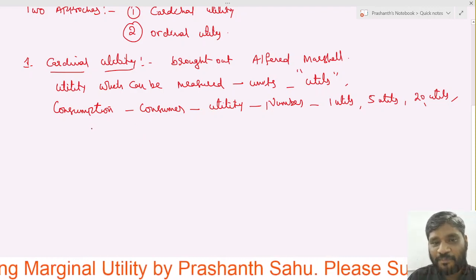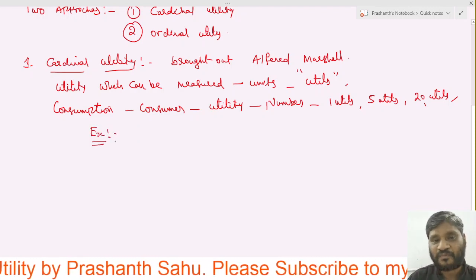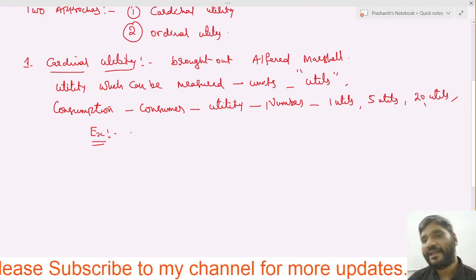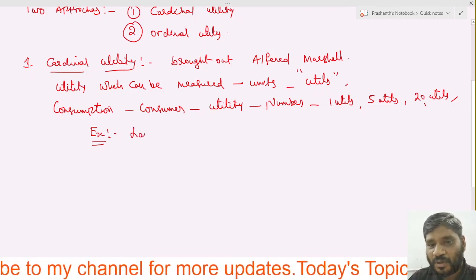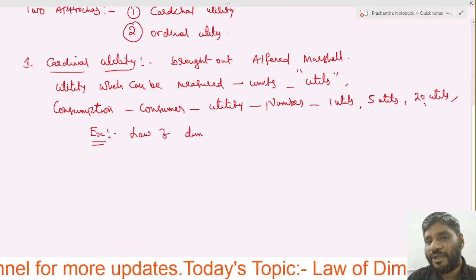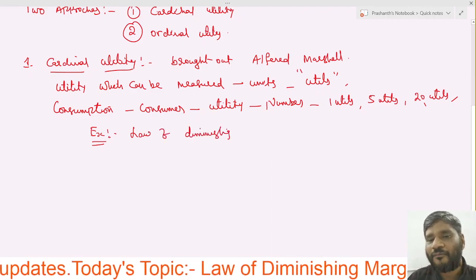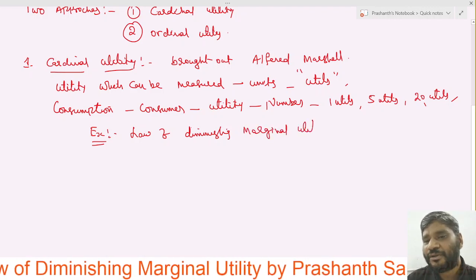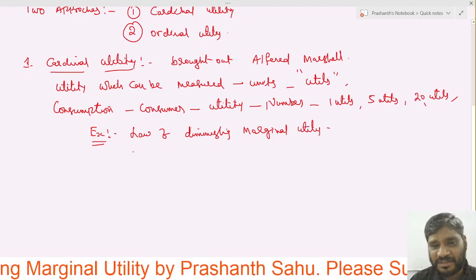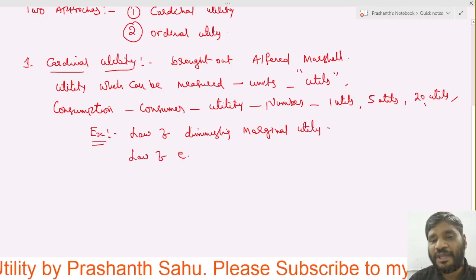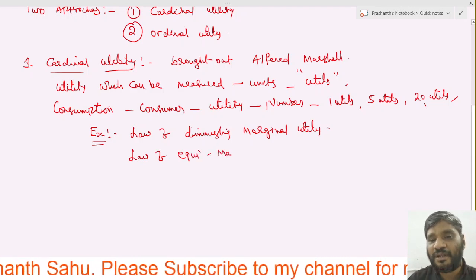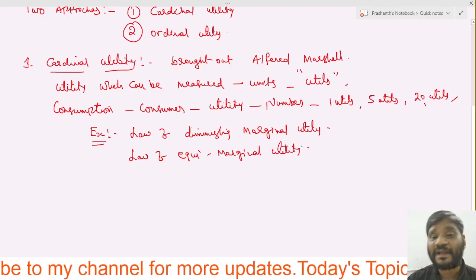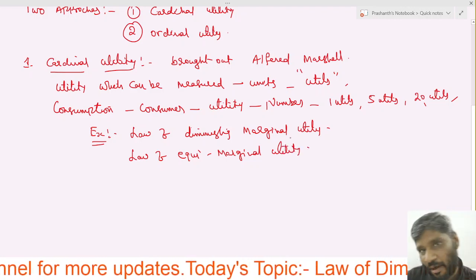The best examples for this cardinal utility are the laws directly connected with it: the law of diminishing marginal utility, and the other one is the law of equi-marginal utility. These are the two laws which are directly associated with cardinal utility.